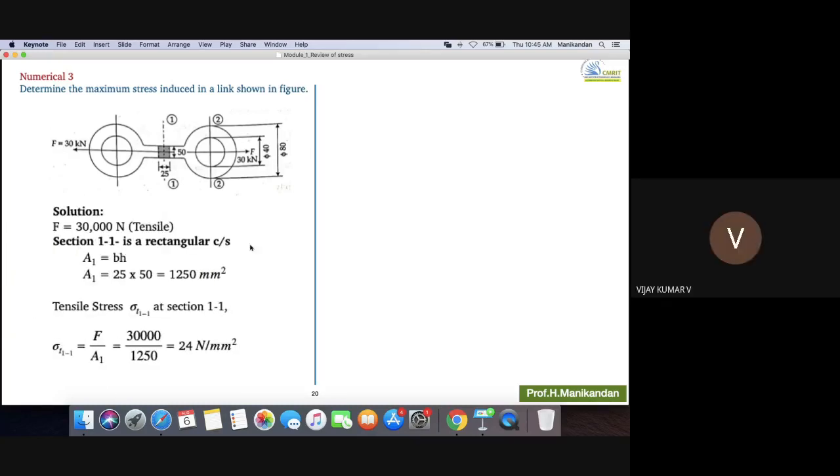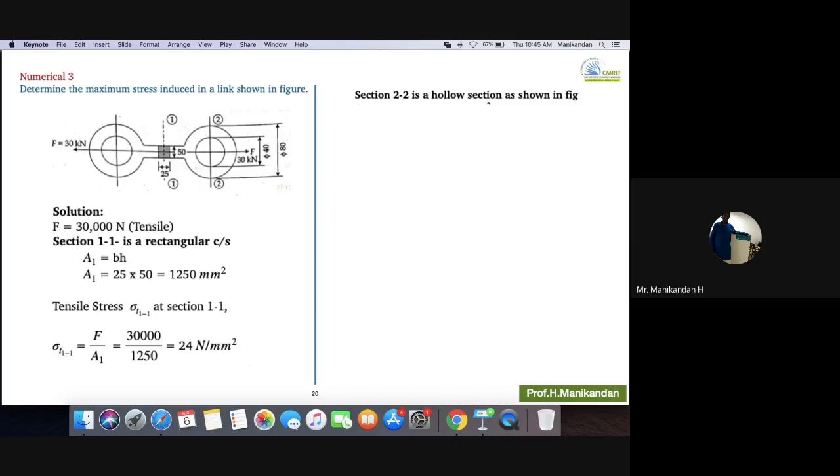See, section 1.1 is rectangular as you told. So 50 into 25 is 1250, right? So tensile stress at section 1.1 will be F by A1, 30,000 divided by 1250. I am getting 24. Any doubt till this? No, sir. Section 2.2 is a hollow section. If you cut along 2.2, it will appear like this only. Now I will tell you one thing.